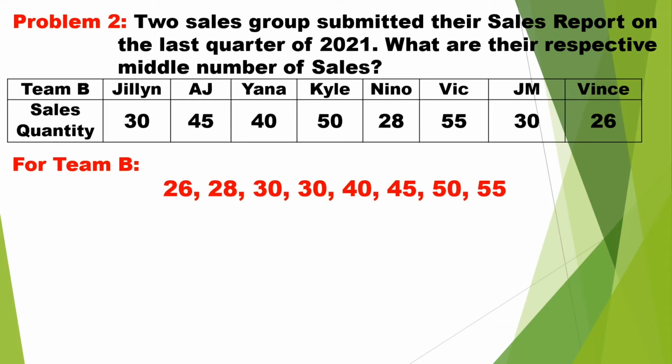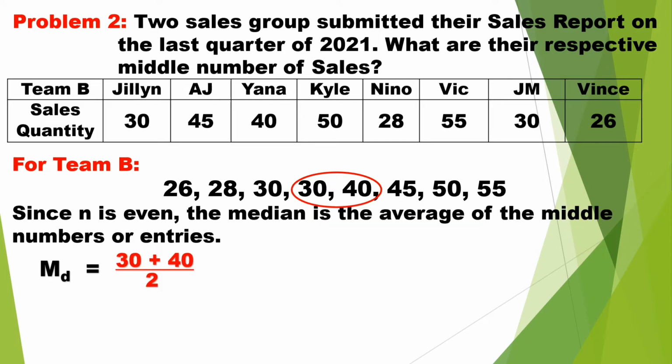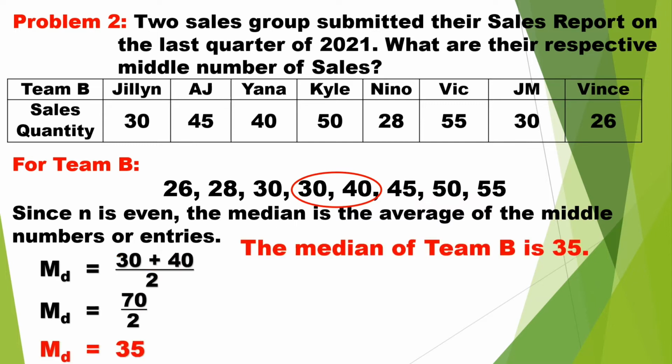For Team B, arranging the data from lowest to highest, we have 26, 28, 30, 30, 40, 45, 50, and 55. Since n, or the number of entries, is 8 and 8 is even, the median is the average of the middle numbers of the entries. The middle numbers are 30 and 40. To get the median, get their average. 30 plus 40 equals 70, divided by 2 equals 35. The median of Team B is 35.